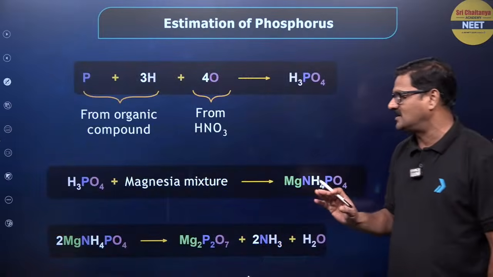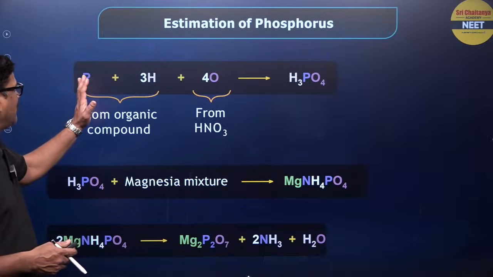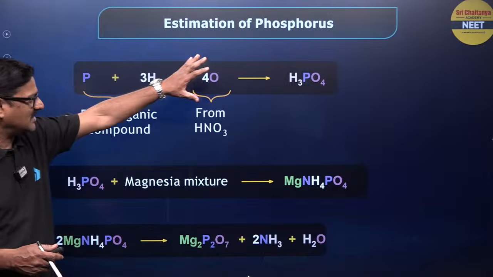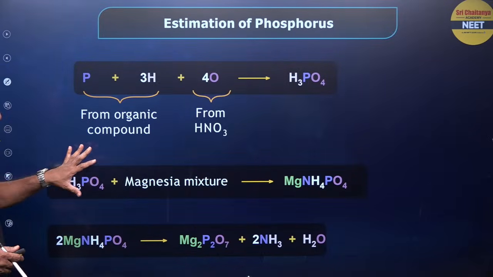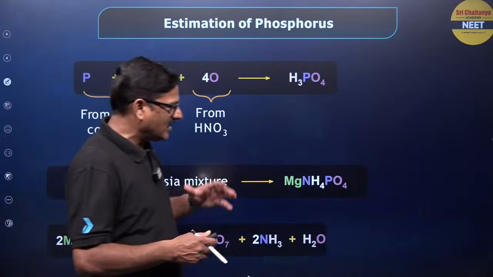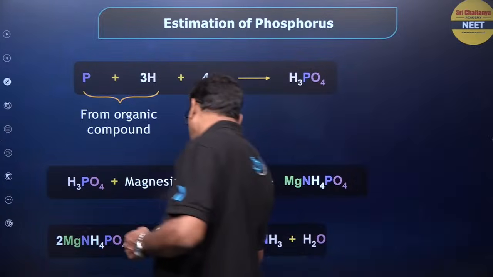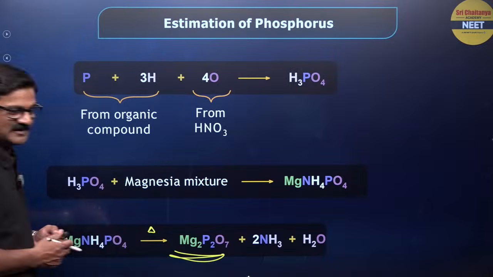And these are the reactions. Phosphorus present in the organic compound is oxidized to get H3PO4, and H3PO4 is treated with magnesium mixture to get magnesium ammonium phosphate, which on heating gives magnesium pyrophosphate.